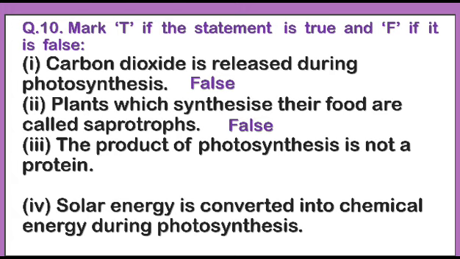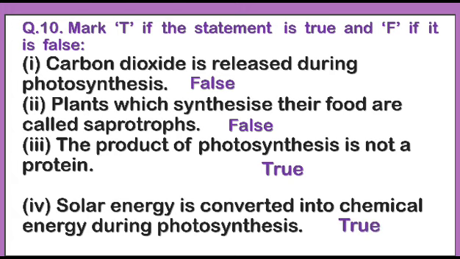Now come to the third statement. The third statement is: the product of photosynthesis is not a protein. Yes, this statement is true. The product of photosynthesis is actually a type of carbohydrate. Now, the fourth statement is: solar energy is converted into chemical energy during photosynthesis. Yes, children, this statement is also true.